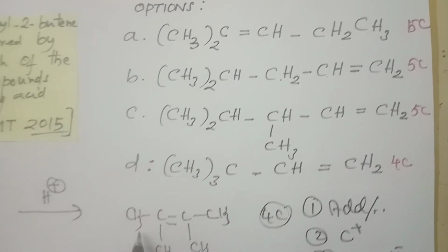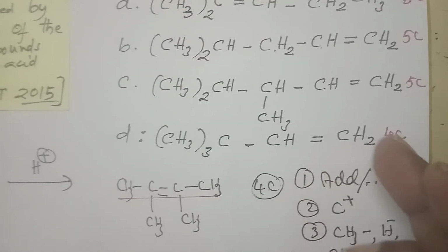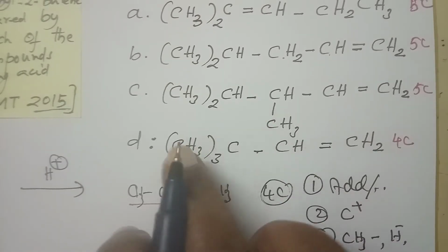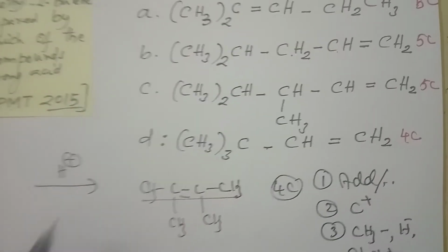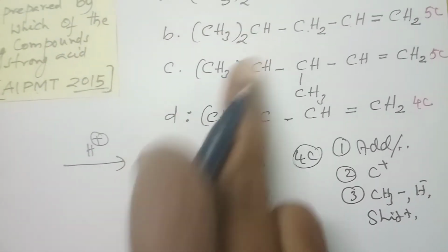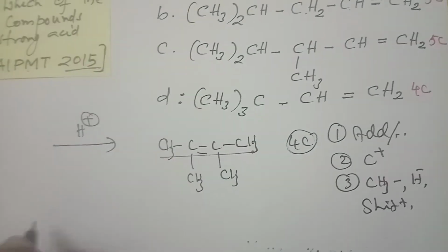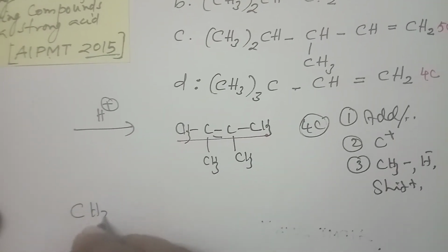So we want 4 carbons, and this one has only 4 carbons, so my choice is to take this one. Let us complete the reaction and find out. In the exam hall I cannot go one by one; we have to go with a short track, so the selection focuses on this. Let us do this reaction.